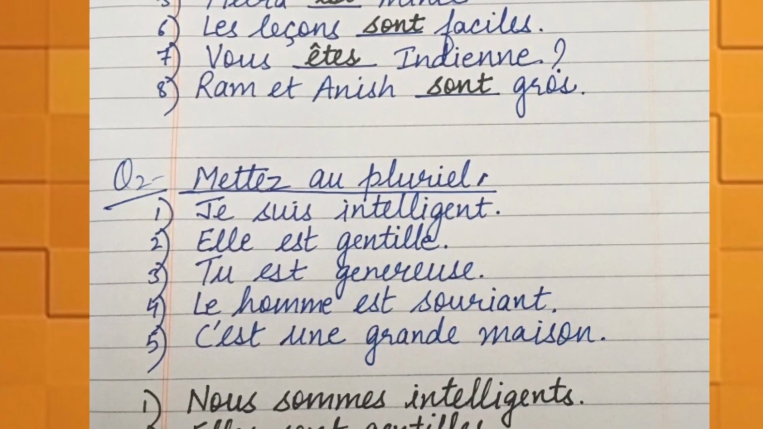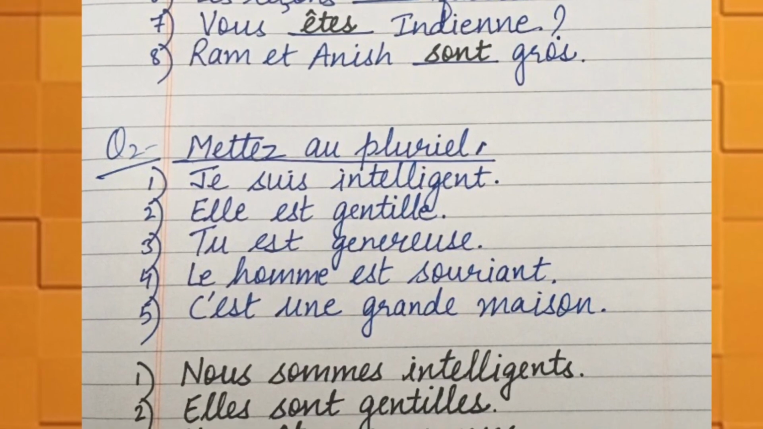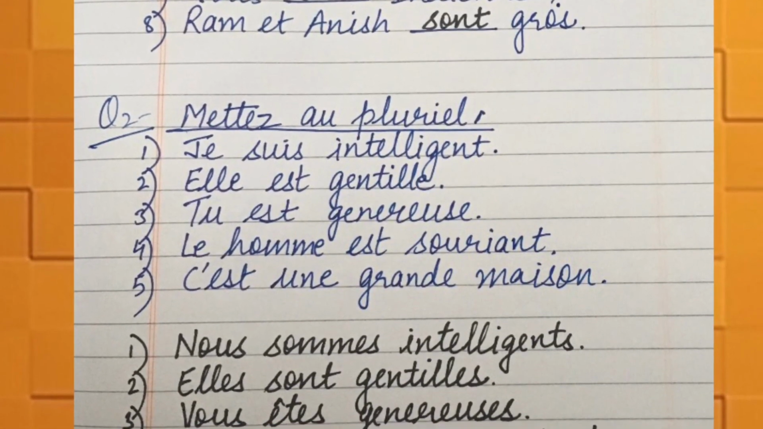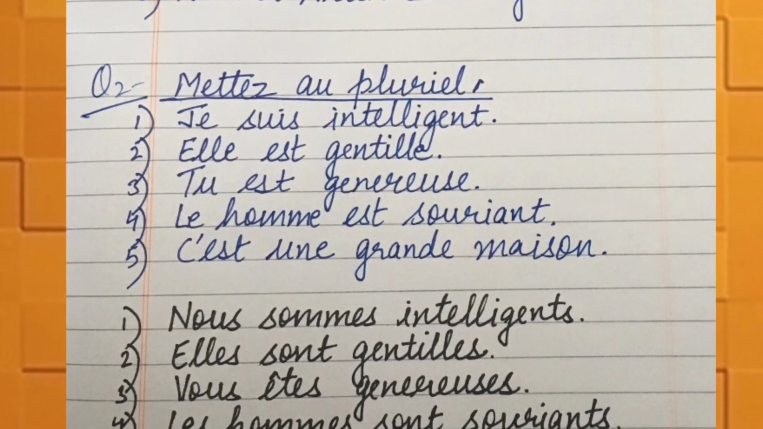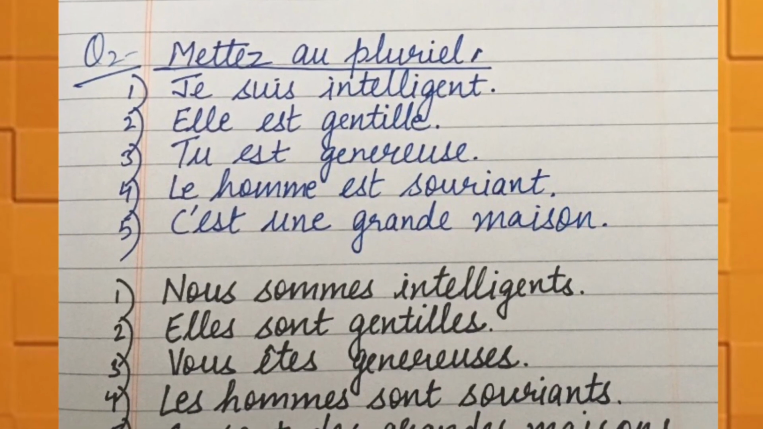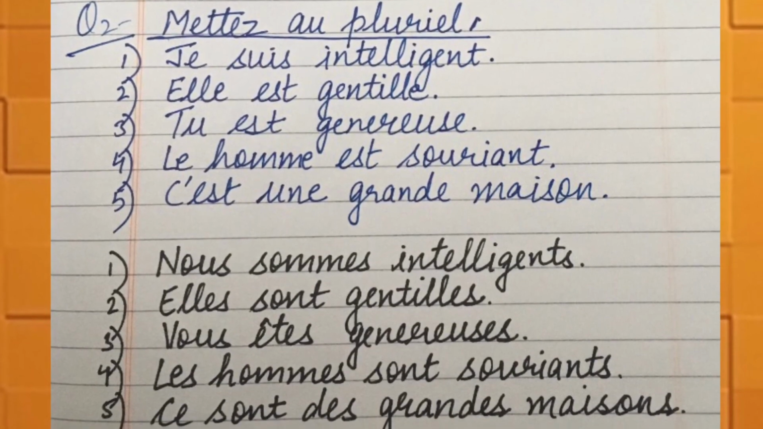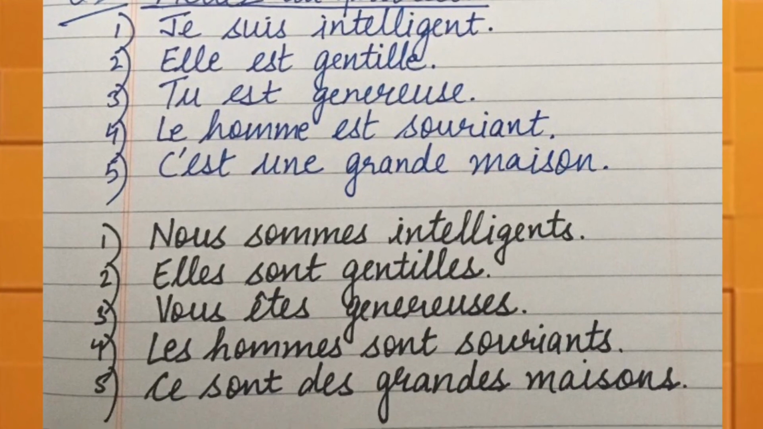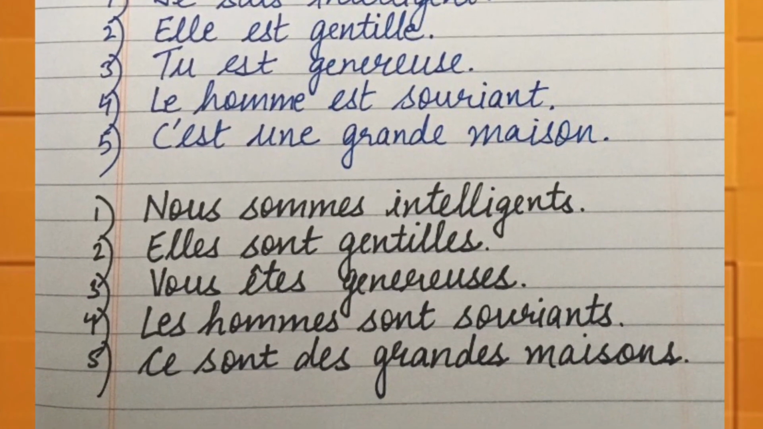Next, you have to make the plural sentences from the singular ones. So, first one is je suis intelligent. It will change into nous sommes intelligents. Elle est gentille. Elles sont gentilles. Tu es généreuse. Vous êtes généreuses. L'homme est souriant. Les hommes sont souriants. C'est une grande maison. Ce sont des grandes maisons.